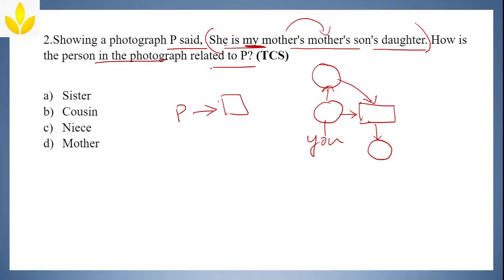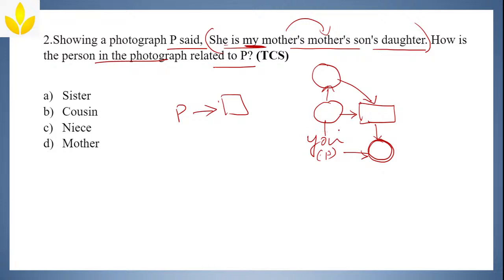How is the person in the photograph related to P? Who is saying the sentence? You, meaning P, correct? So how are they both related? If it is your uncle or aunt's daughter or son, what will you call them? You will call them cousin. It can be a maternal side or a paternal relation.